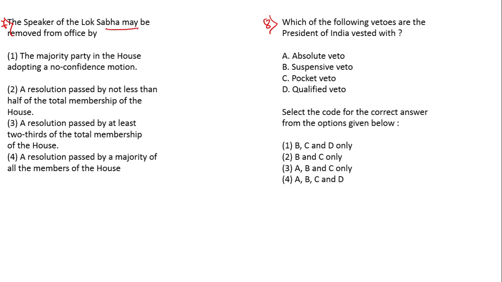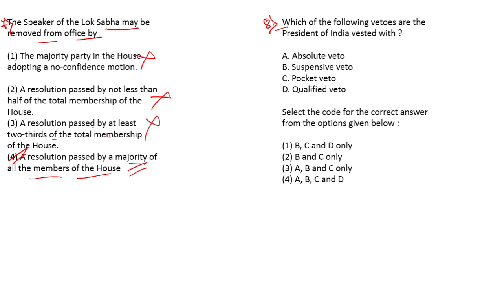The Speaker of the Lok Sabha may be removed from the office by: option number 1, the majority party in the House adopting a no confidence motion. This is wrong. A resolution passed by not less than half of the total membership of the House. This is also wrong. A resolution passed by at least 2/3 of the total membership of the House. This is also wrong. A resolution passed by a majority of all the members of the House. So this is the right option.